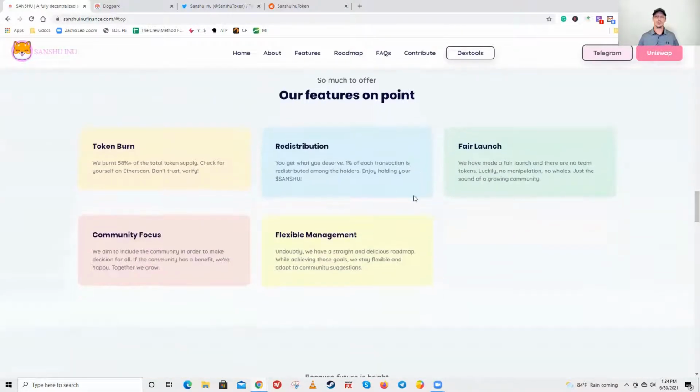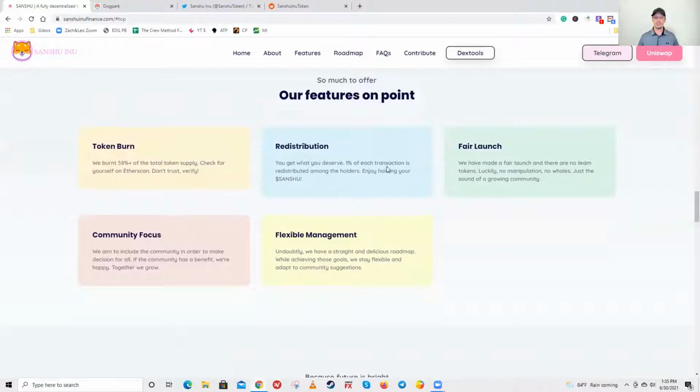Okay, so here are some of the things that set them apart from Dogecoin and some of the other meme coins that are out there. They burnt 58% of the total token supply. So you can check for yourself on Etherscan. Don't trust, verify. I do like how they seem to be very transparent with a lot of their information. You'll see that as we dive a little bit further into this review.